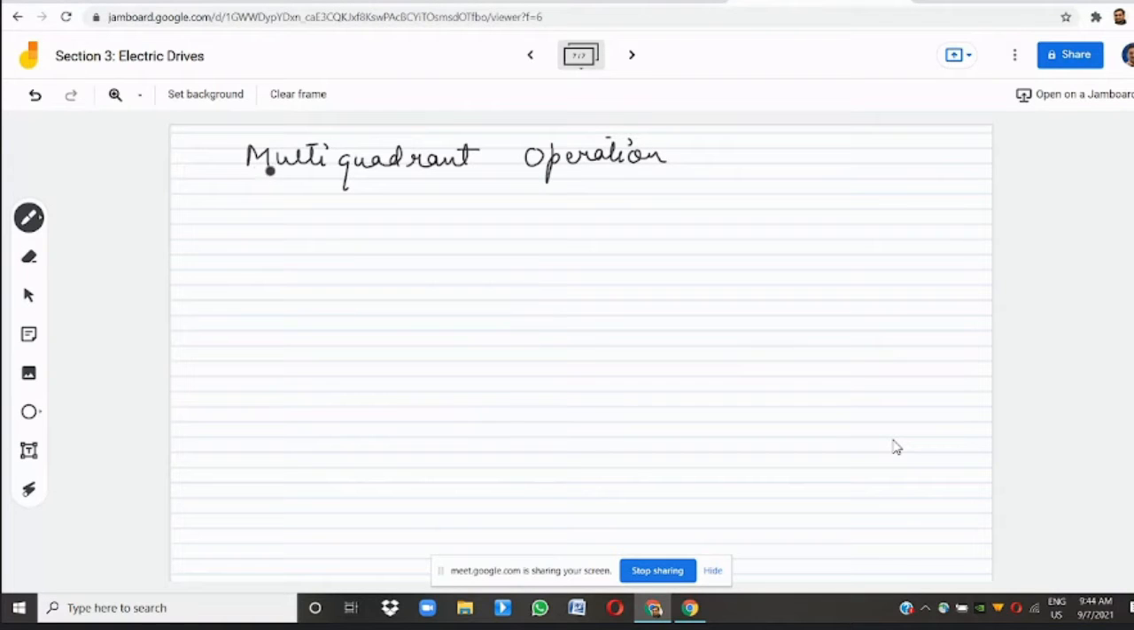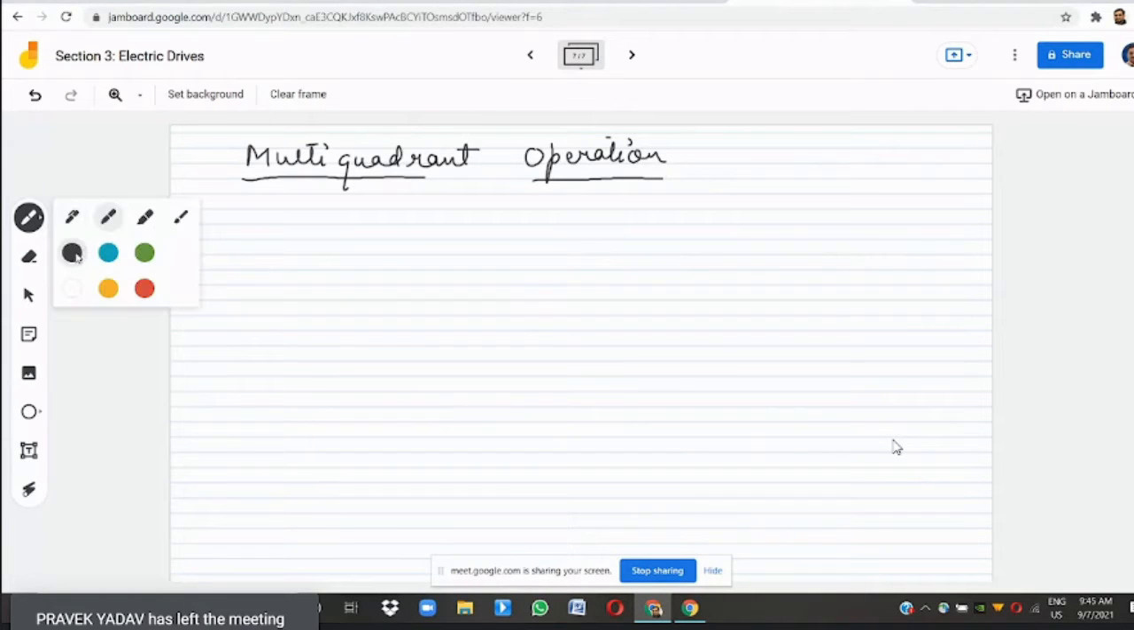This is an important topic, let me explain you the steady state stability. चलो मल्टी क्वाड्रेंट ऑपरेशन समझ लेते हैं, राइट? मल्टी क्वाड्रेंट ऑपरेशन कितना समय है हमारे पास? Sir, around 10 minutes. So multi-quadrant operation means कि your motor may be operating in any of the quadrant depending upon the torque and the speed, right?